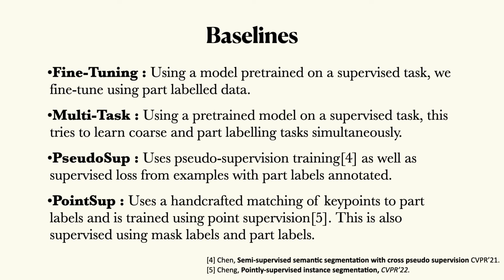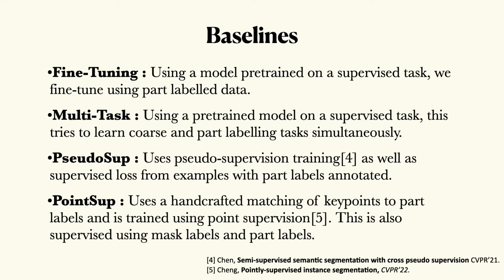We evaluate against four baselines. For each, we initialize with a model that has been trained on a supervised task such as ImageNet classification or CUB key point detection. Fine-tuning is self-explanatory. Multitasking tries to learn to estimate coarse labels as well as part labels using separate decoders and one single shared encoder.